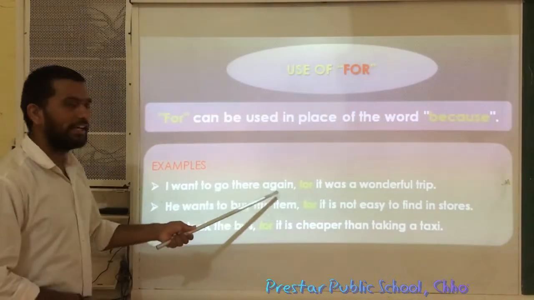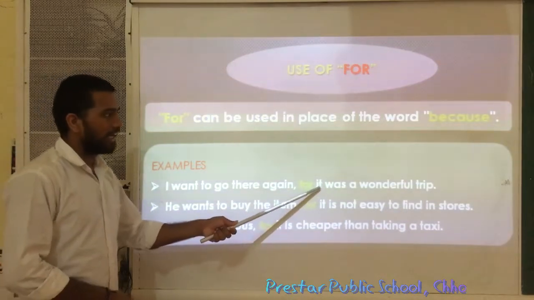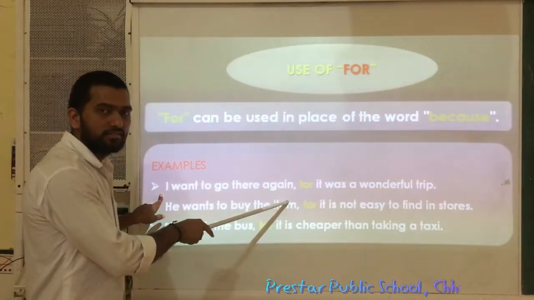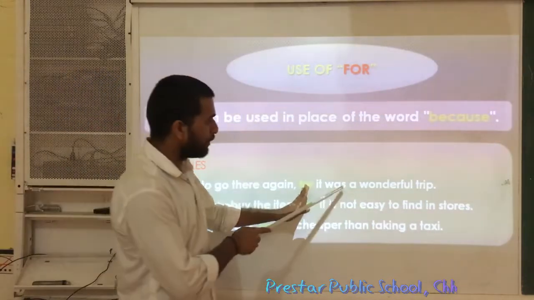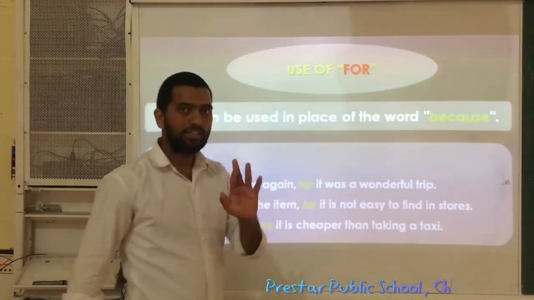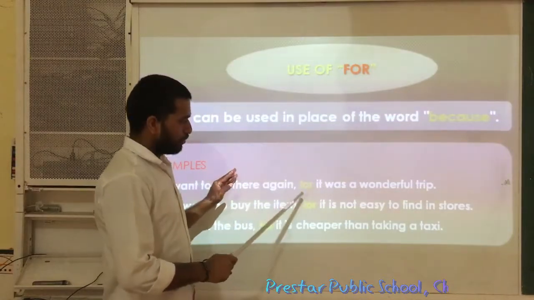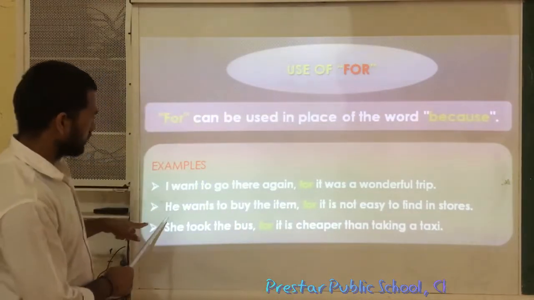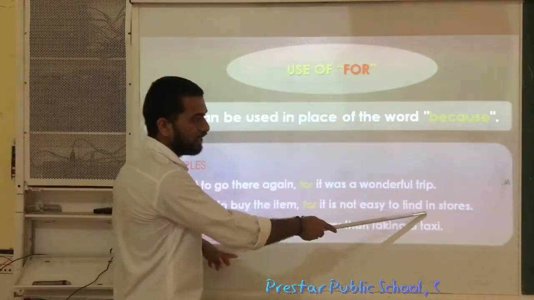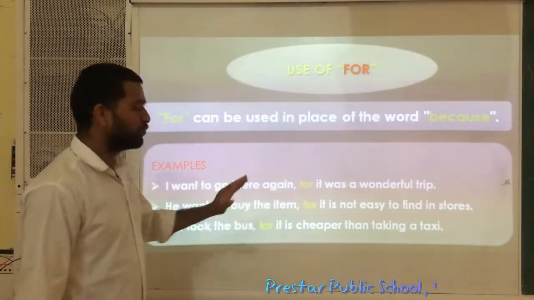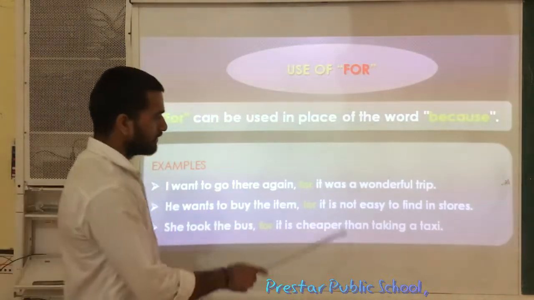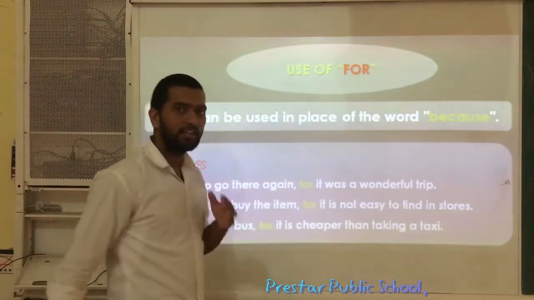I want to go there again, for it was a wonderful trip. It means I want to go there again because it was a wonderful trip. In place of "because", to tell the reason behind it, we use "for". Look at the second example. He wants to buy the item, for it is not easy to find in the stores. It means he wants to buy the item because he cannot find it anywhere easily, because it is not easy to find in the stores.